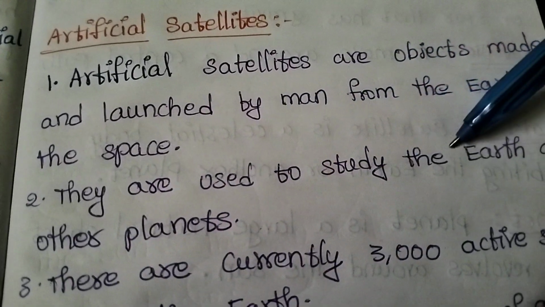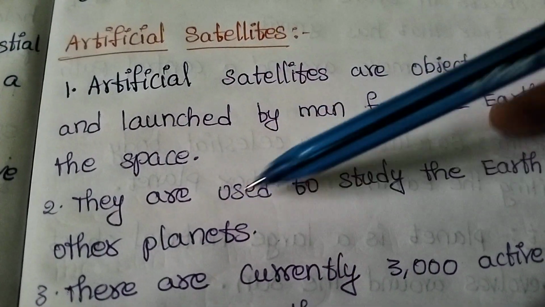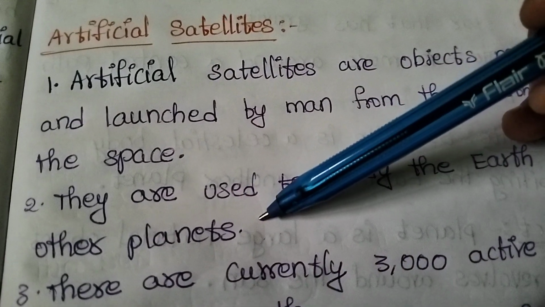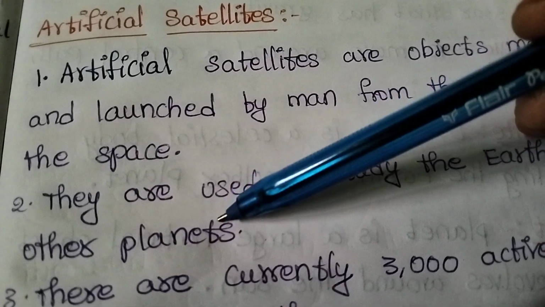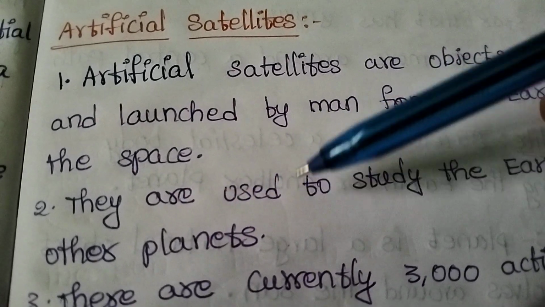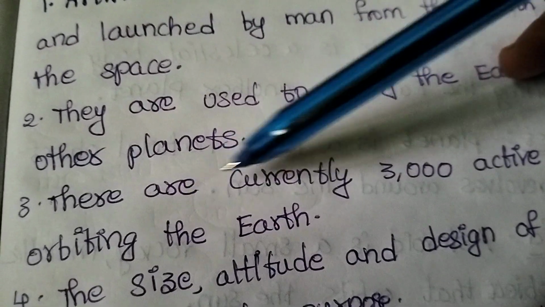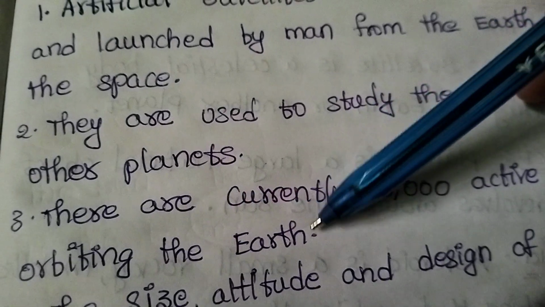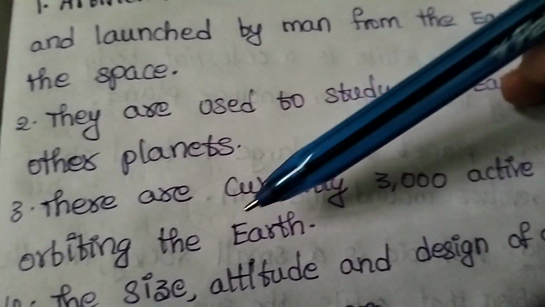They are used to study the earth and also other planets. How the atmosphere is, how the rocky areas are, what minerals are there, everything they will study by using artificial satellites. At present, there are 3000 active satellites orbiting the earth.